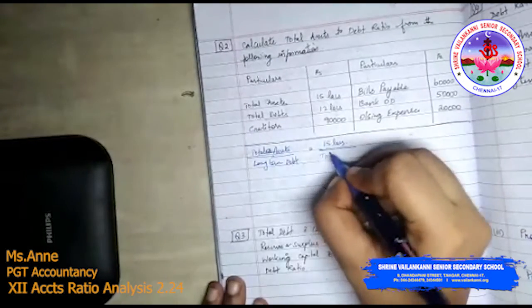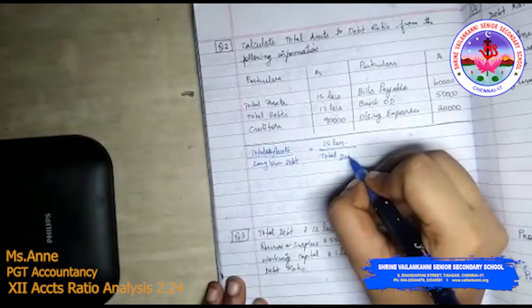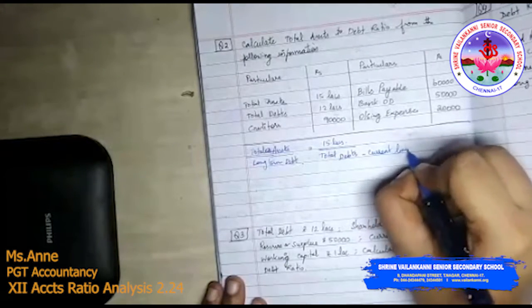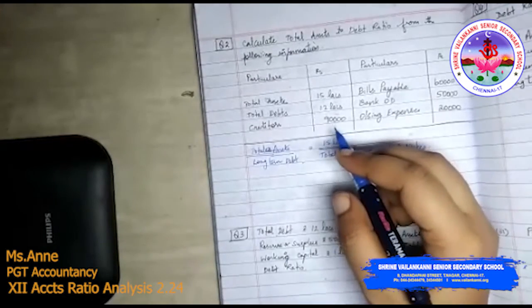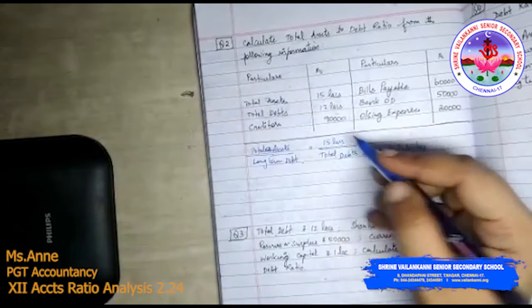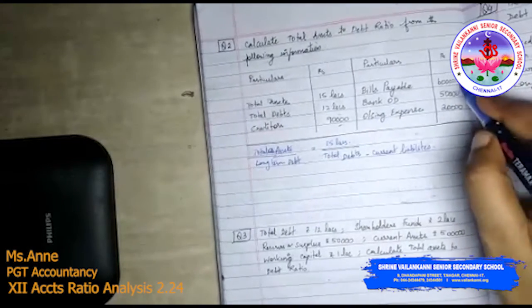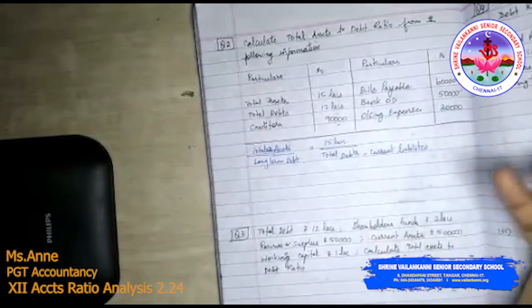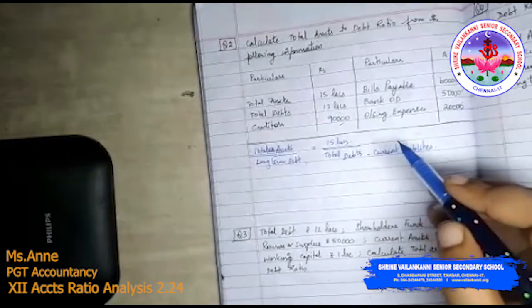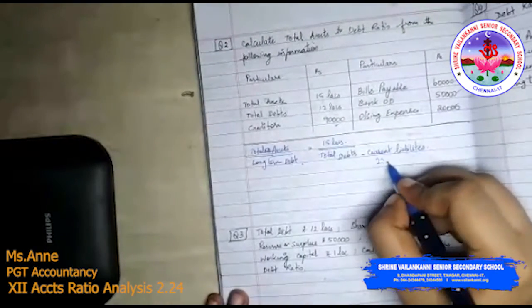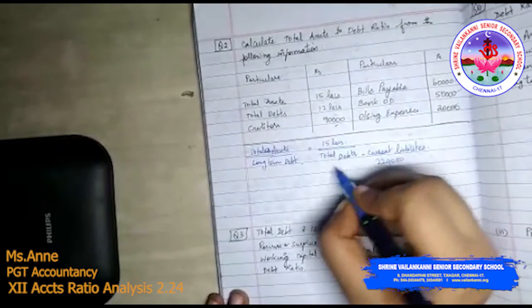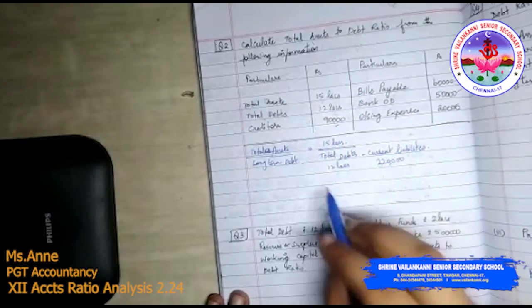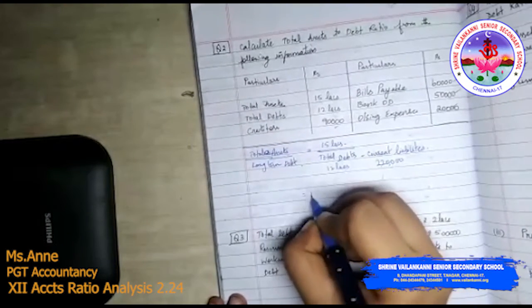Long term debts means total debts minus all current liabilities. Now you have to add all these current liabilities: 90,000, 60,000, 50,000. Bank overdraft is also a current liability, 20,000. So you get 2,20,000.